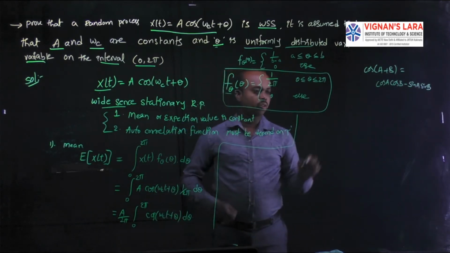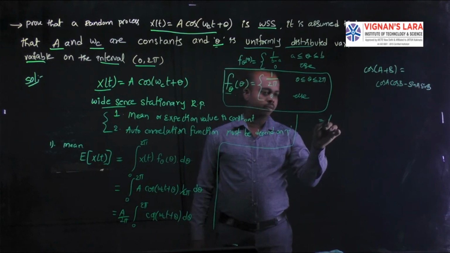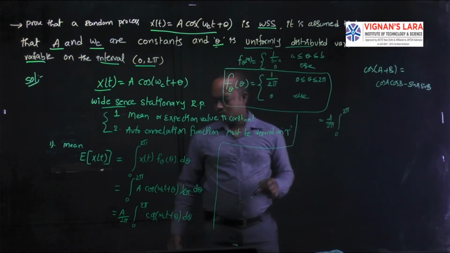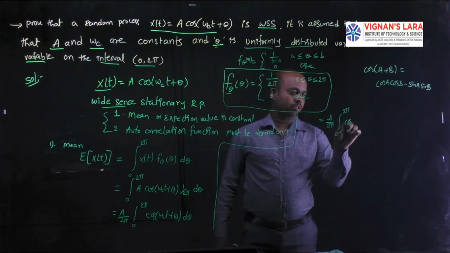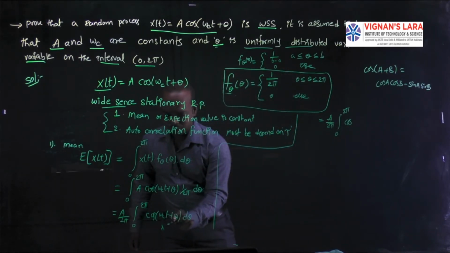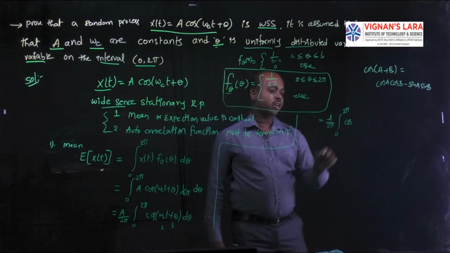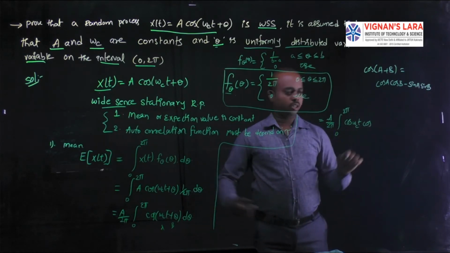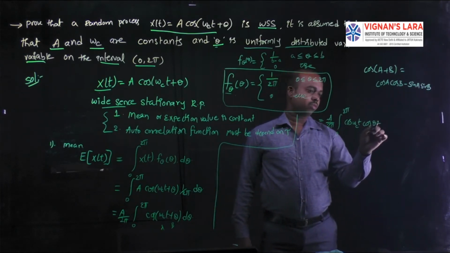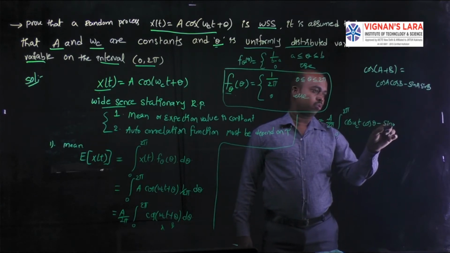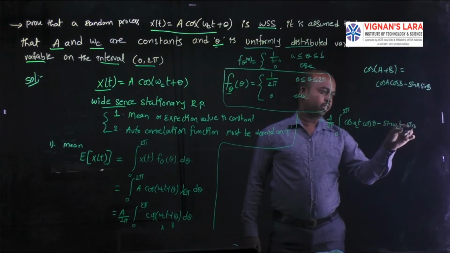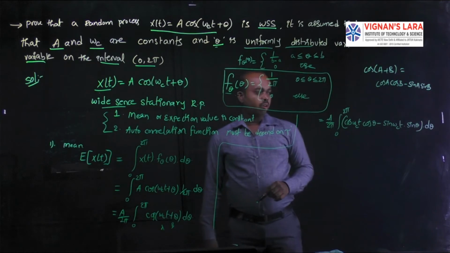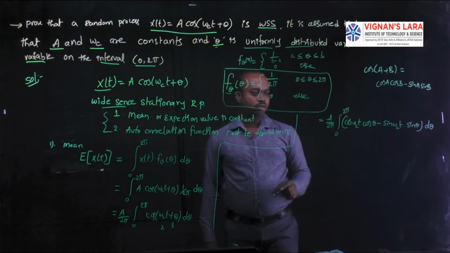Then the equation is A by 2 pi, the integral from 0 to 2 pi, where a is omega c t and b is theta. Now I can write cos omega c t into cos theta minus sin omega c t into sin theta into d theta. Now we can apply the integration on these terms, otherwise I have to split this integration.